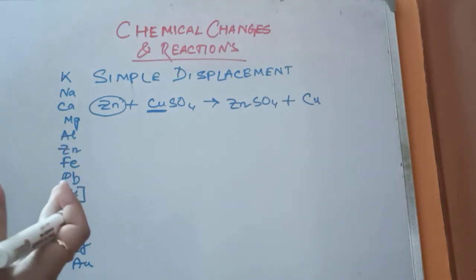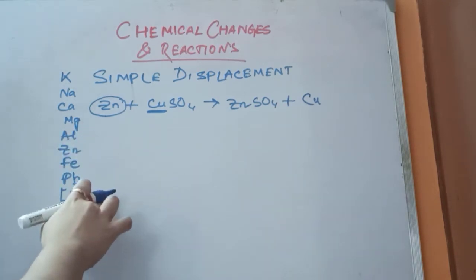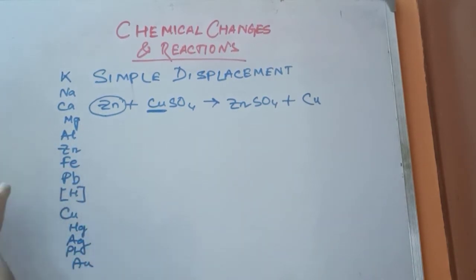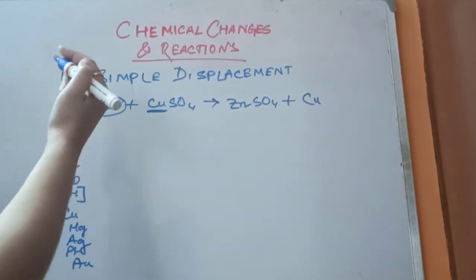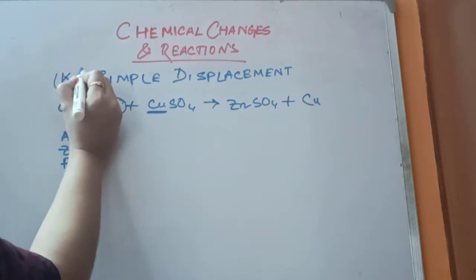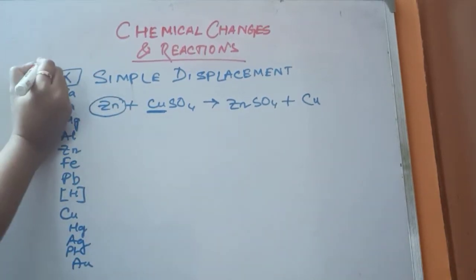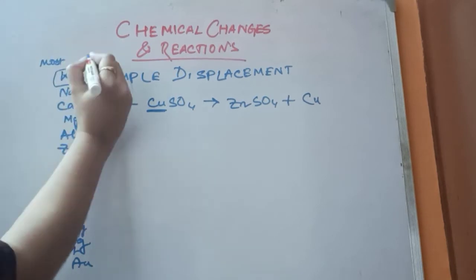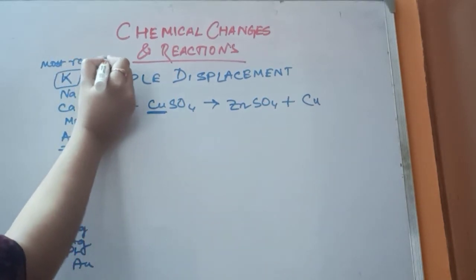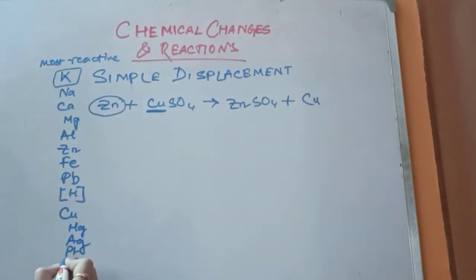What is a metal activity series? The metal activity series is that series in which all the metals are arranged in such a way that the most reactive metal will be at the top of the series, and the least reactive metal will be at the bottom of the series.